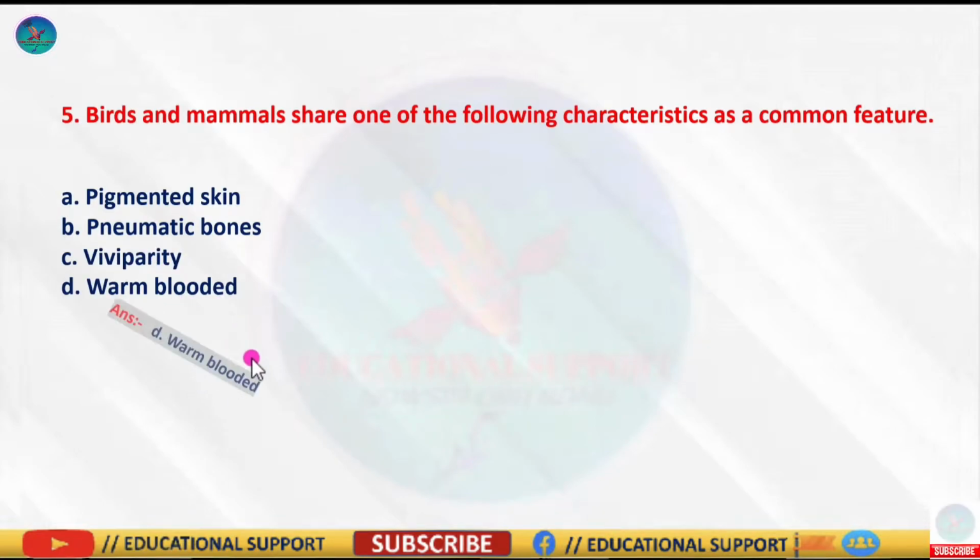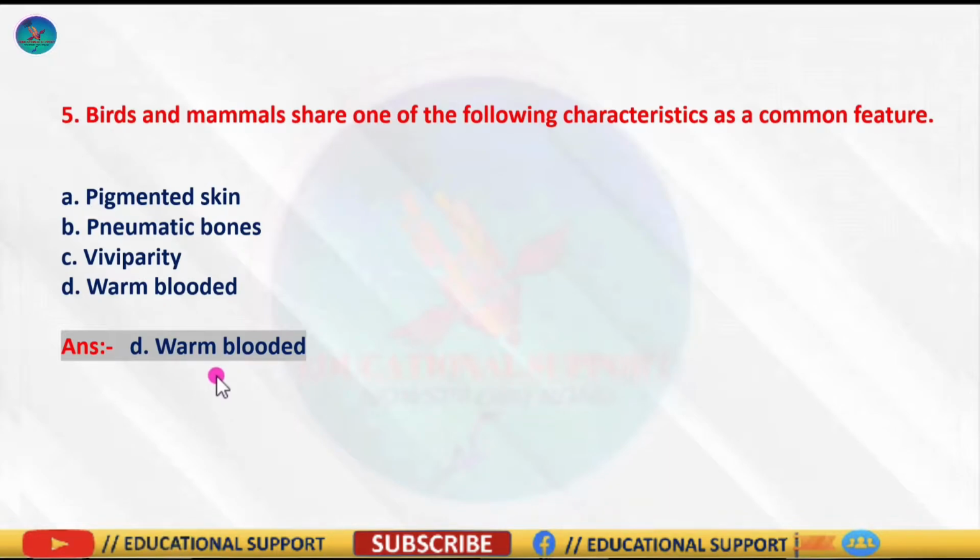So the correct answer is option D, because warm-blooded animals can maintain a constant body temperature irrespective of the surrounding environment, that is, their body temperature is fixed. Warm-bloodedness is the common characteristic feature in birds and mammals. This characteristic was first evolved in higher reptiles. Birds and mammals acquired this feature from higher reptiles during evolution.